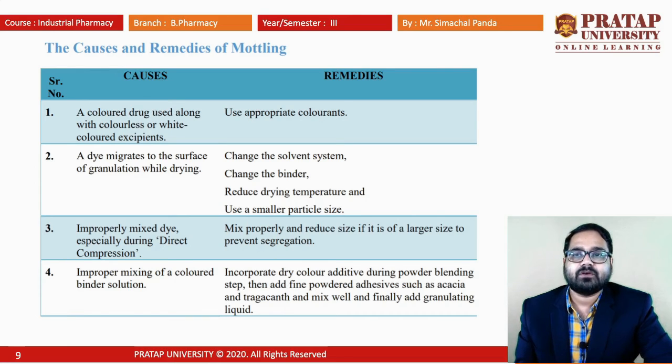Sometimes a dye migrates to the surface of the granule while drying. We know that the granules generally have to be dried by applying a certain temperature. So due to the temperature, there is a chance of migration of colors from one surface to another surface. It may be due to different reasons. By applying the air force, whenever we are applying it for drying, the dye may move from one side to the other side. So by changing the type of solvent, by changing the binder, or by reducing the drying temperature, or reducing the particle size, we can overcome the mottling defects.